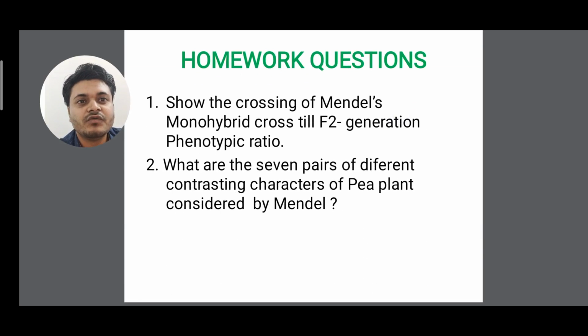So students, these are the homework questions. First question is, show the crossing of Mendel's monohybrid cross till the F2 phenotypic ratio. You have to start that cross from parents till the F2 genotypic ratio. The F2 phenotypic ratio also you can give, so you will find both phenotypic and genotypic, clear? And the next question is, what are the 7 pairs of contrasting characters considered by Mendel, clear?